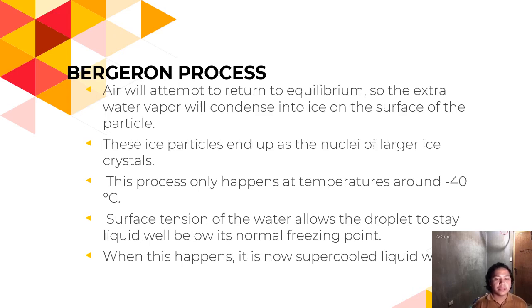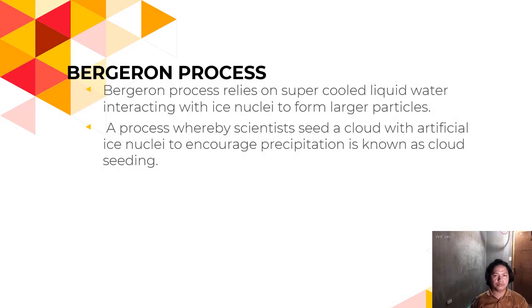When this happens, it is now supercooled liquid water. The Bergeron process relies on supercooled liquid water interacting with ice nuclei to form larger particles. A process whereby scientists seed a cloud with artificial ice nuclei to encourage precipitation is known as cloud seeding.